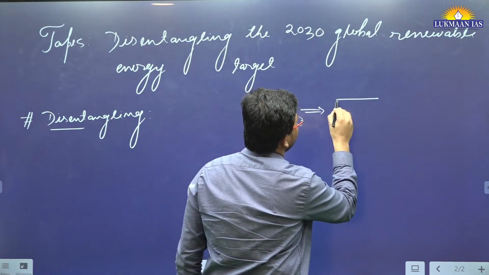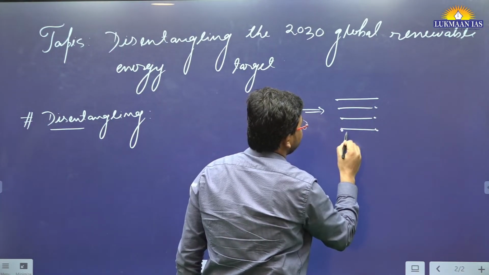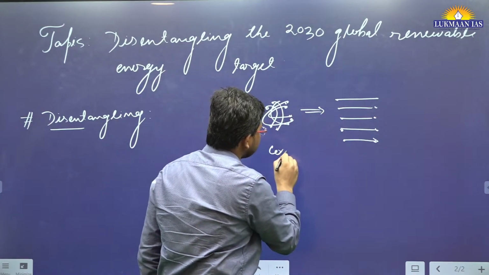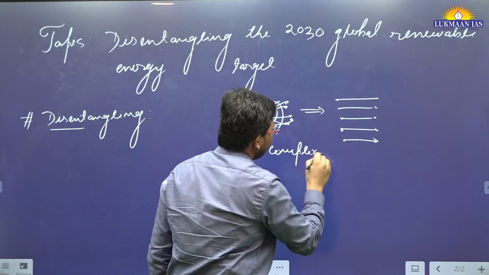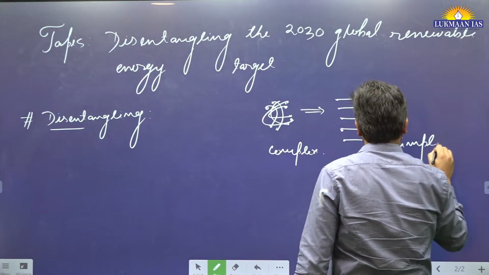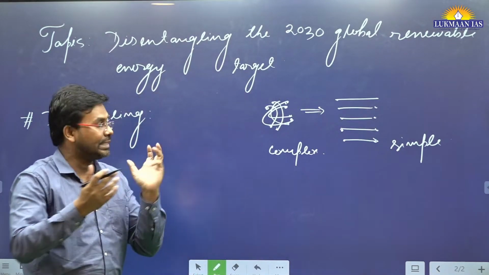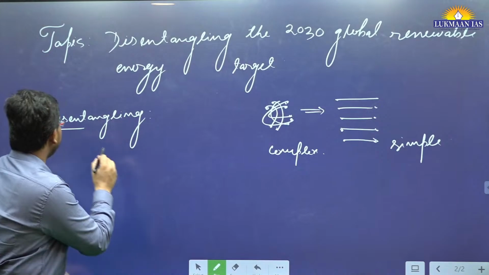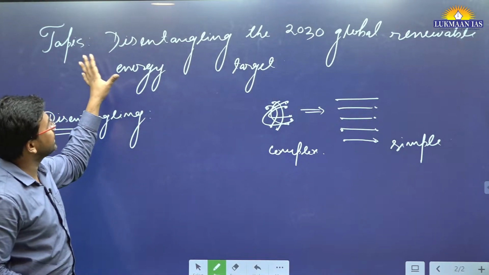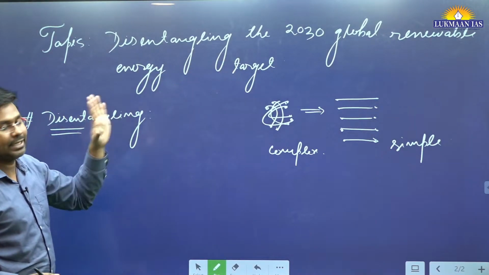Let's say you brought them in this fashion. Earlier it was complex, and now you are making it simple. So something that got entangled, you want to disentangle it. That is the meaning of disentanglement, making it simple. So it says simplifying the 2030 global renewable energy target.